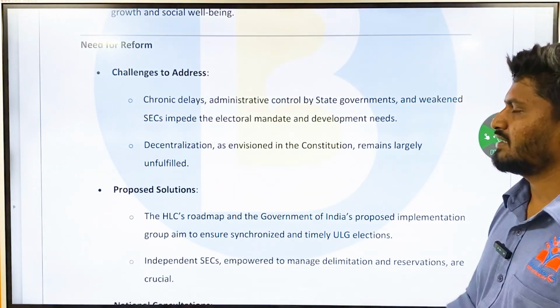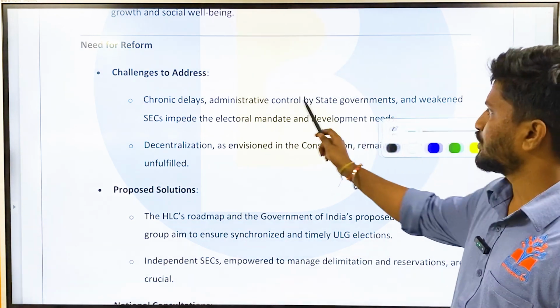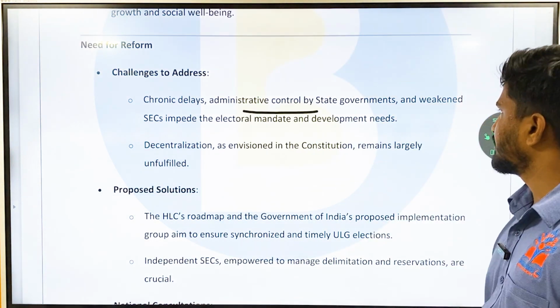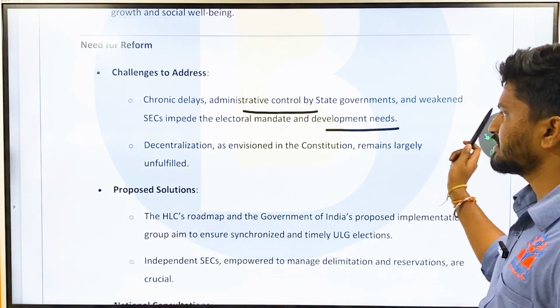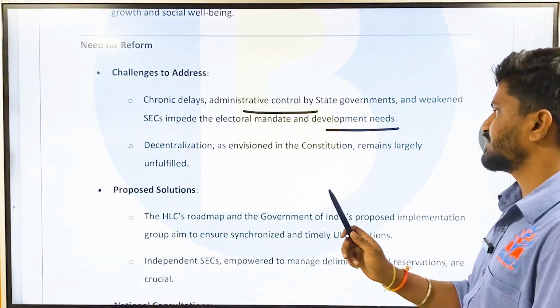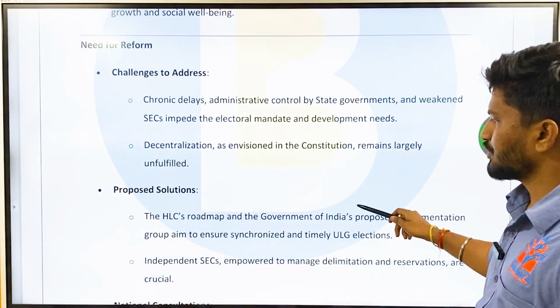And then there is a need for reforms. According to the editorial, there are certain challenges to be addressed. That is, chronic delays, administrative control by the state governments, and weakened state election commissions impede the electoral mandate and development needs. And decentralization, as envisaged in the Constitution, remains largely unfulfilled. These are the challenges. So, what are the proposed solutions?